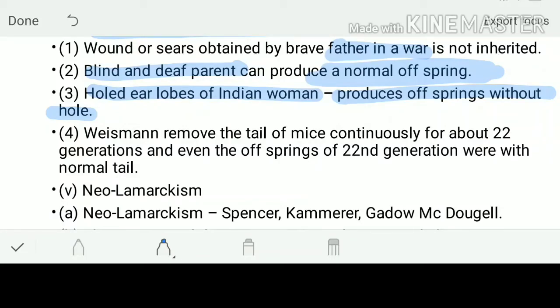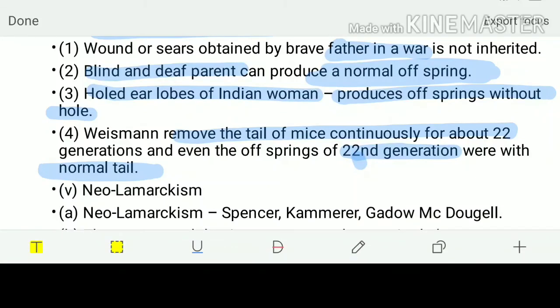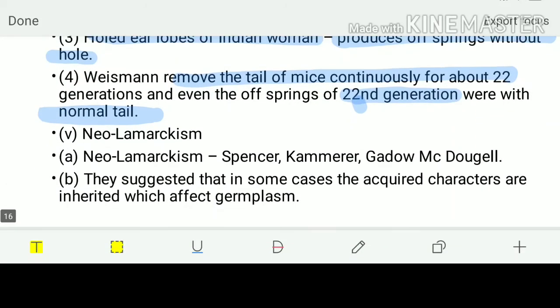Weismann did a mouse experiment. That's a very famous mouse experiment, the 22 generation mouse experiment. He removed the tails of mice continuously for about 22 generations, and even after 22 generations, the mice were having normal tails. So there was a need to change the laws of Lamarck, and that was called Neo-Lamarckism.